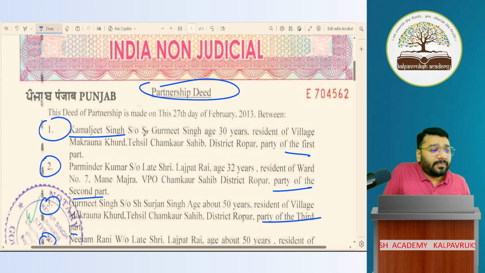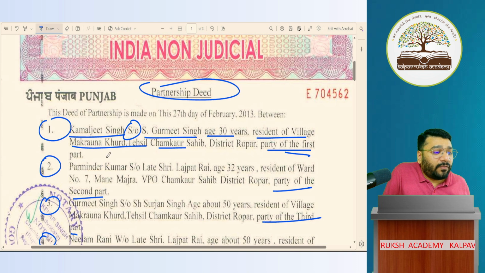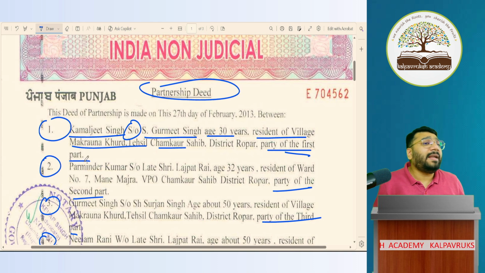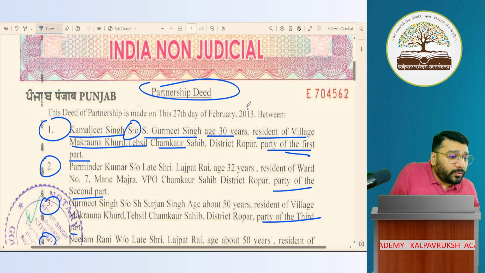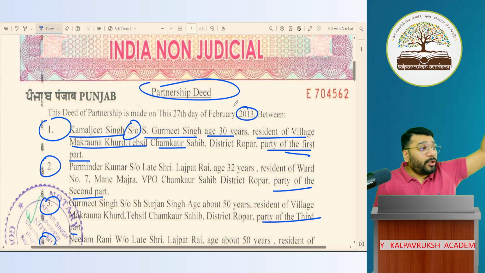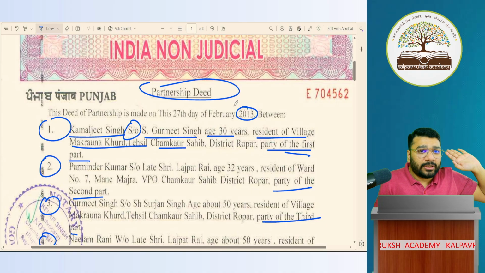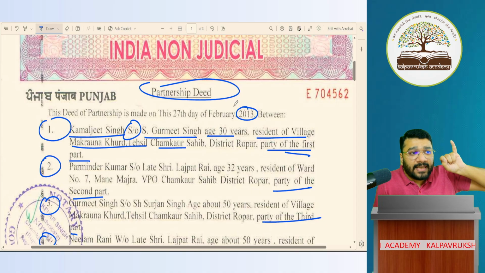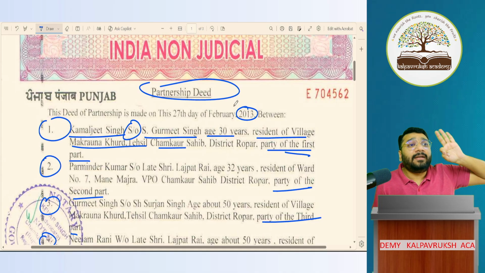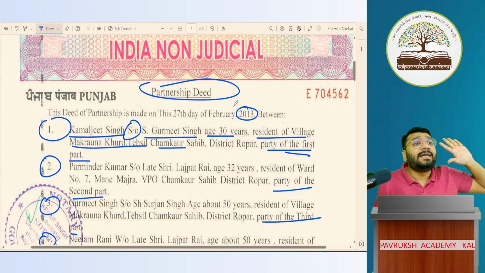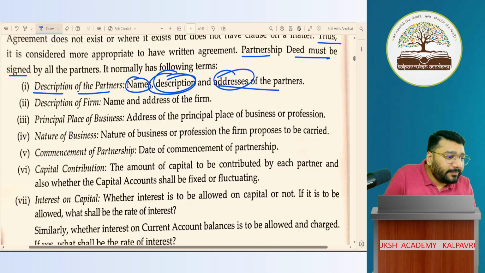Kamaljeet Singh, partner's name, son of S. Gurmeet Singh, age 30, very important. Age also is important. Age 30, residing at so and so place, is called the party of the first part. Sir, here Aadhaar and PAN are missing. This partnership deed is from somewhere in 2013. They forgot to do it. But in today's partnership deeds, in most places either the PAN number or the Aadhaar number will be mentioned. It is better. So partner's name, father's name, age, Aadhaar, residential address, all this constitutes the description. Got it? Not got it?